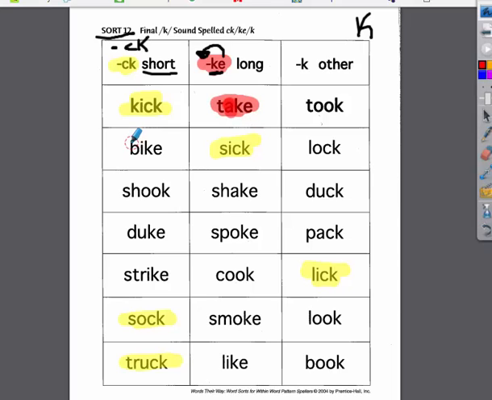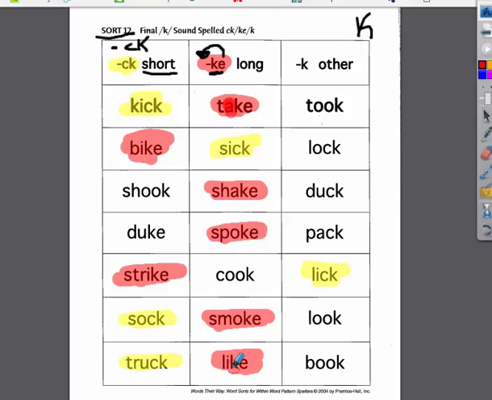Another one is bike. I hear that k sound. I also hear strike. Shake. I hear that k at the end of shake. Spoke. Smoke. Like. So all of these words, I'm hearing that k sound at the end.